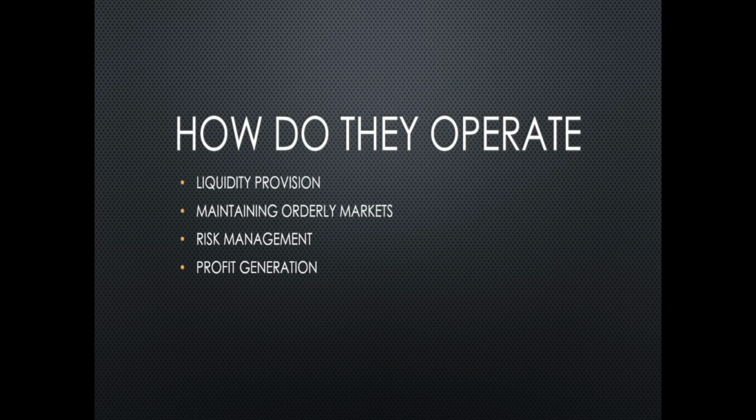If we now look at how they operate, we can split this into four different parts. First of all, liquidity provision. Market makers quote both a buy and a sell price for a financial instrument. This can be stocks, crypto, normal currencies, and so on. They provide liquidity by being willing to buy securities from sellers at the bid price and sell securities to buyers at the ask price. This ensures that there's always a counterparty to trade.